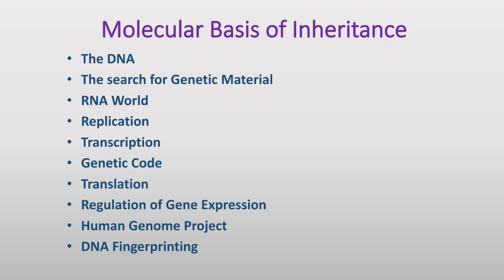Let's start with the molecular basis of inheritance under genetics and evolution. This is the second chapter of this unit, and under this chapter, we will be studying the DNA, the search for genetic material, RNA world, replication, transcription, genetic code, translation, regulation of gene expression, human genome project, and DNA fingerprinting. So, children, in this video, the first subtopic, the DNA, we will be discussing.